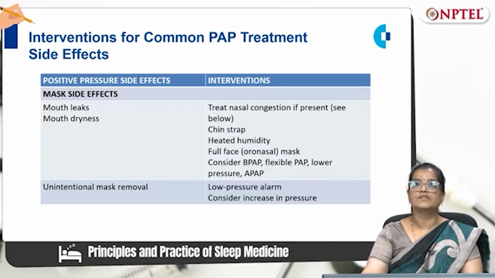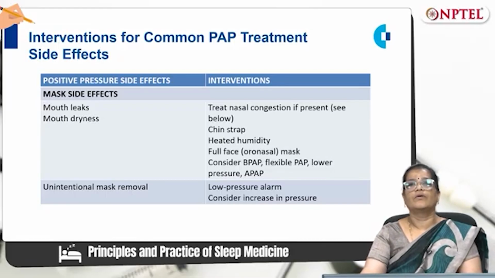If there is a mouth leak or mouth dryness, then treat nasal congestion if present, chin strap, heated humidity, full face mask or consider BPAP, flexible PAP or lower the pressure or use APAP. If there is an unintentional mask removal, low pressure alarm or consider increase in pressure.